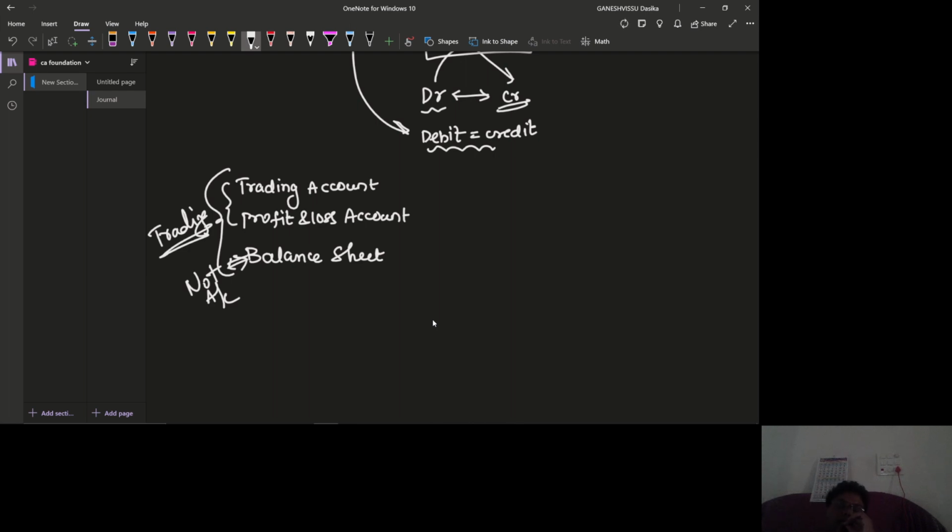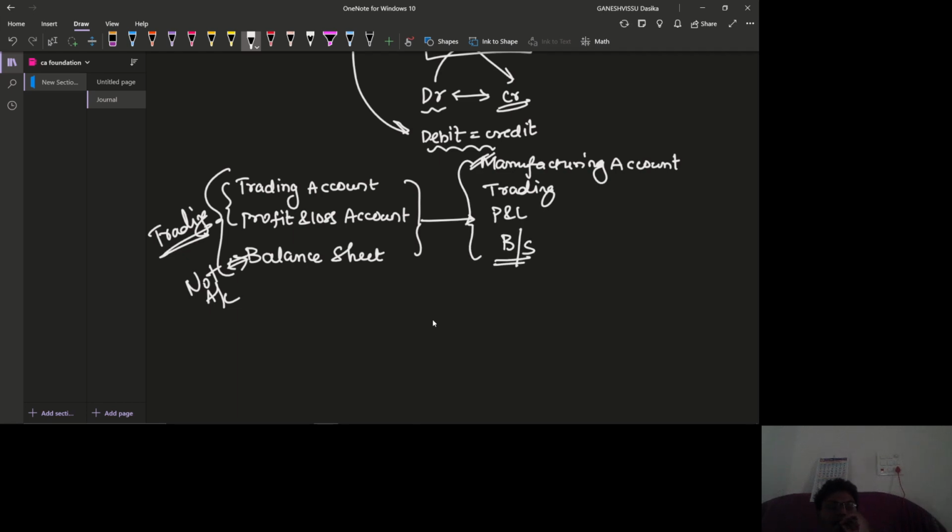They are going to prepare one more account called the manufacturing account, in which only manufacturing related activities will be recorded. And of course, these three are compulsory: trading, P&L, that is profit and loss, and balance sheet. So these four will be prepared in manufacturing concerns.